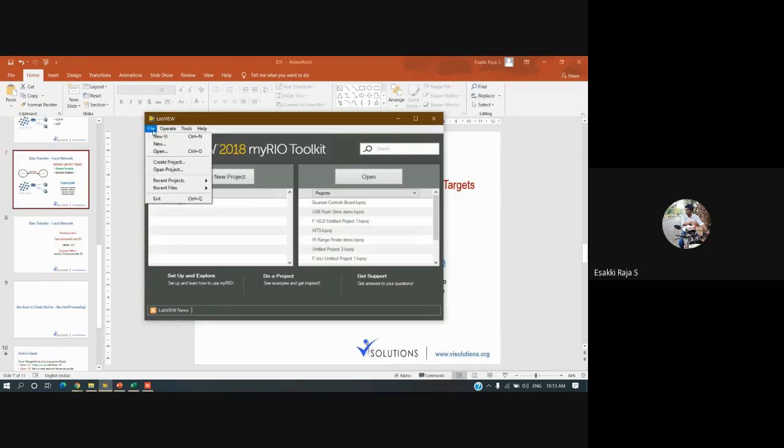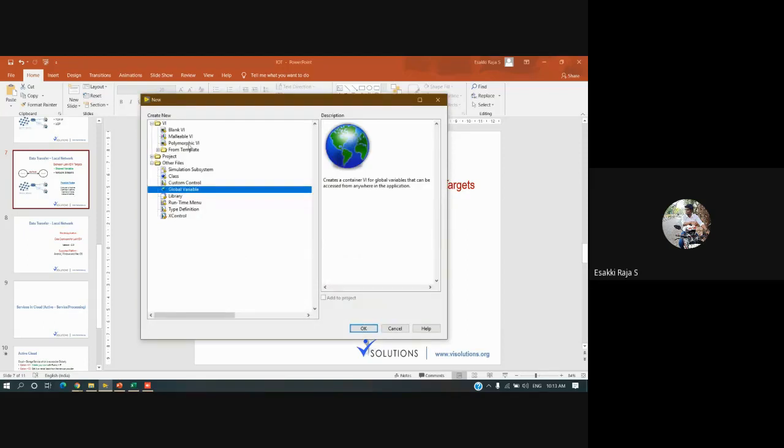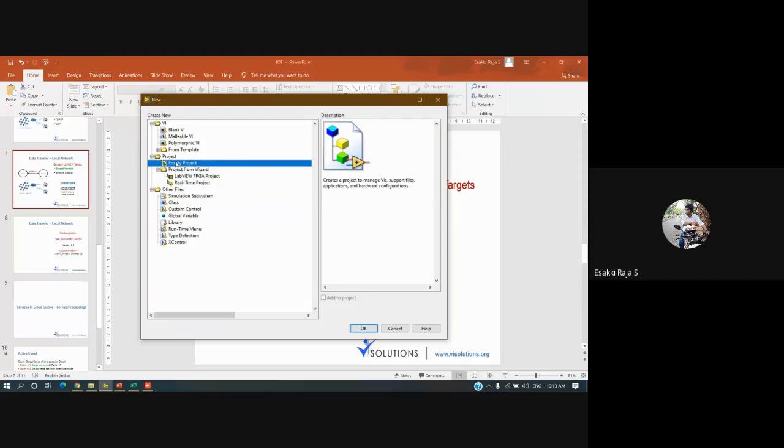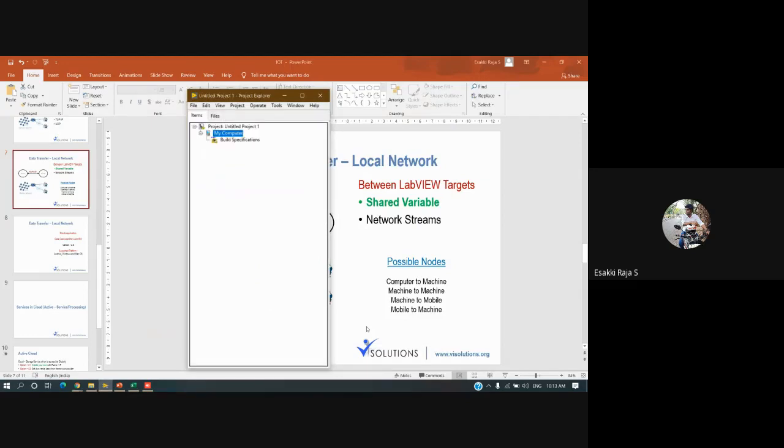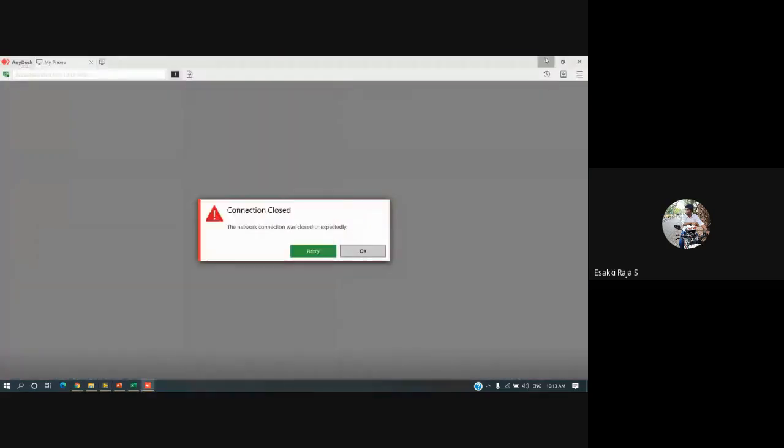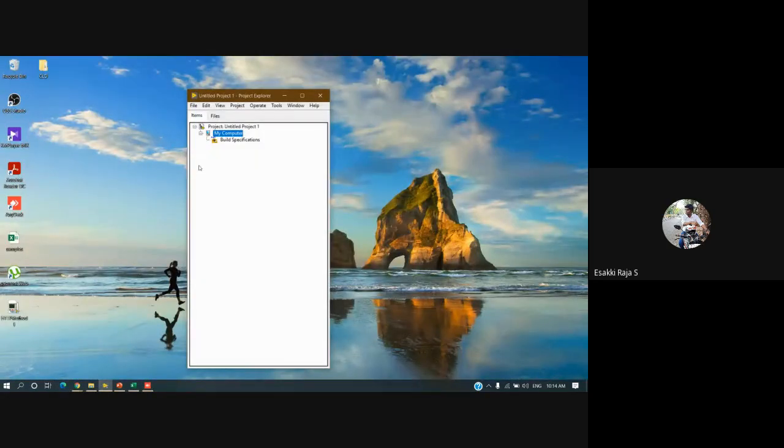So what I'll do is go to File, New. I'm going to choose Project, expand it, and choose Empty Project. Let me click OK. Now we can see it created a project window. Under my project, I have only my computer. That's it.